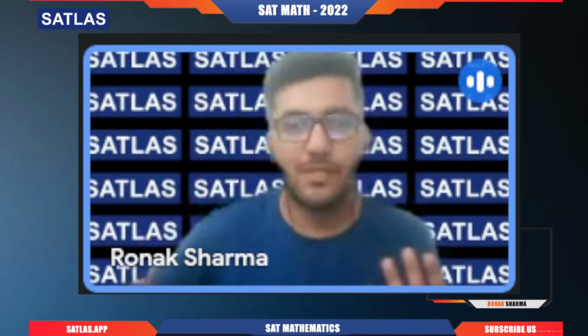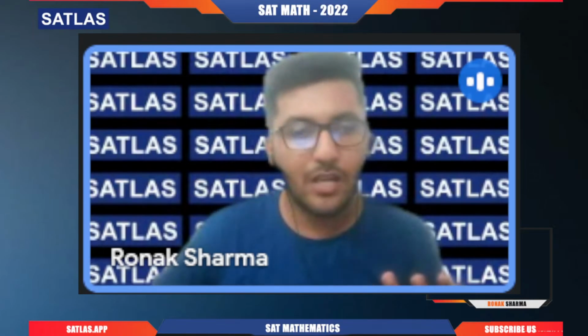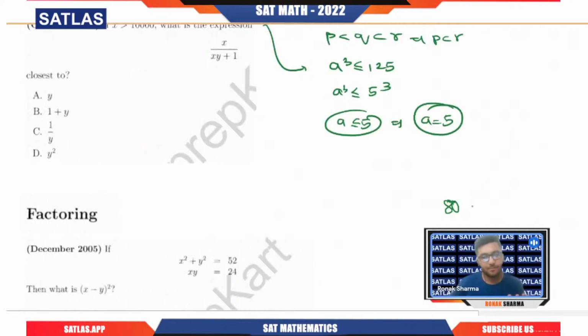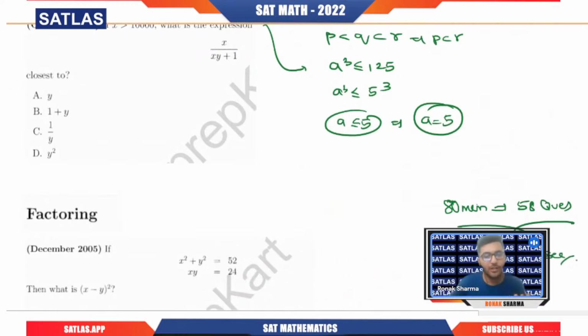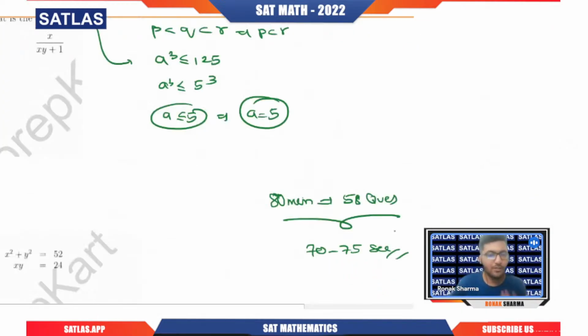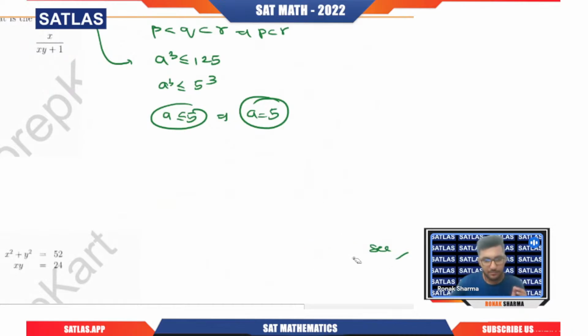I hope you know that basic thing, that if we talk about the SAT exam, then we are having 1 hour 20 minutes, that is 80 minutes, to solve 58 questions. Hardly we are having 70 to 75 seconds, not even 1.5 minutes, not even 2 minutes for solving a question. That is the reason you need to be extra brilliant in managing the time.